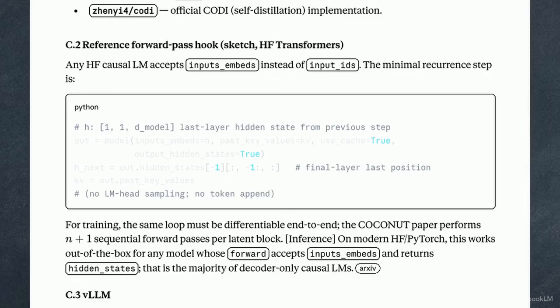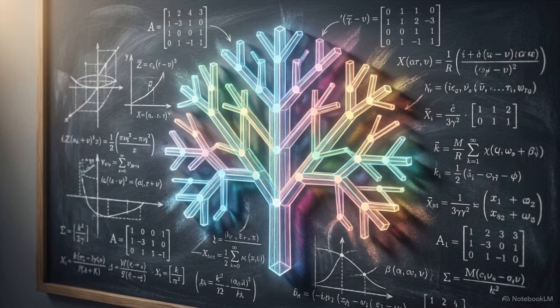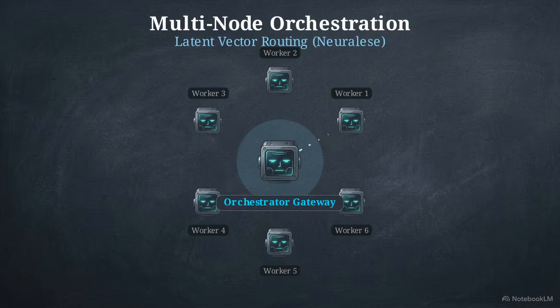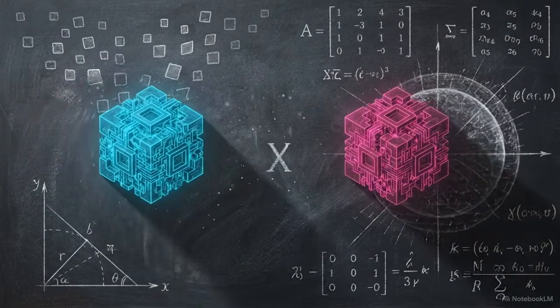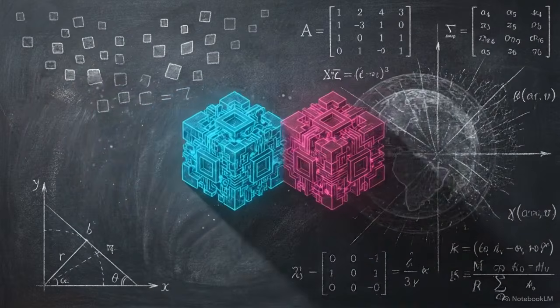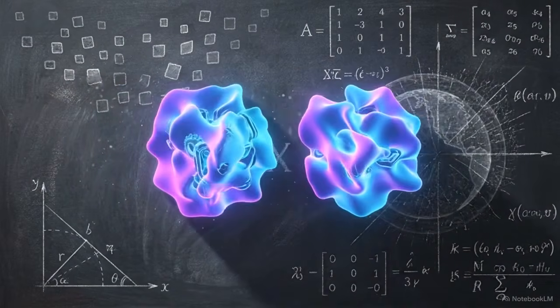For developers with local weight access, this can be prototyped by patching the forward pass to manipulate the inputs-embeds argument directly. Coconut demonstrates that models can navigate planning logic more efficiently when allowed to work in a non-human language. This moves beyond a single loop. We can now consider multi-node orchestration frameworks built on Neuralese. In this architecture, raw KV cache is injected directly into a worker node, allowing for direct cross-agent latent state transfer.